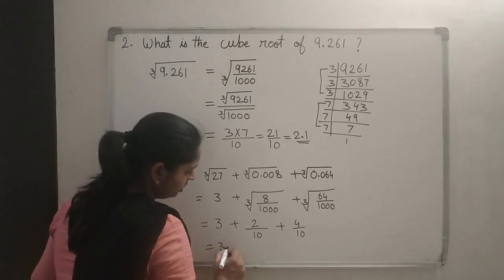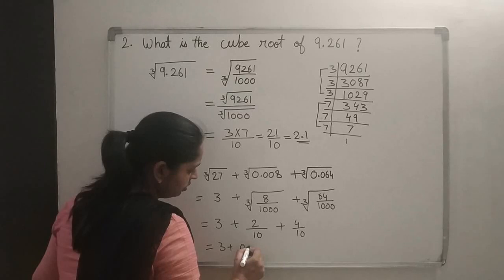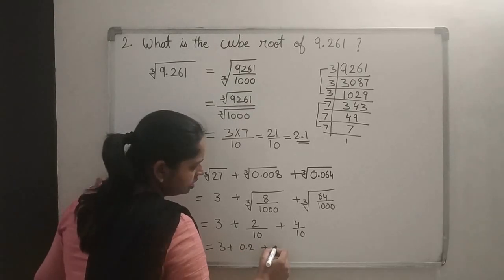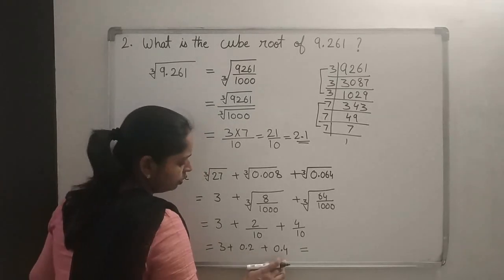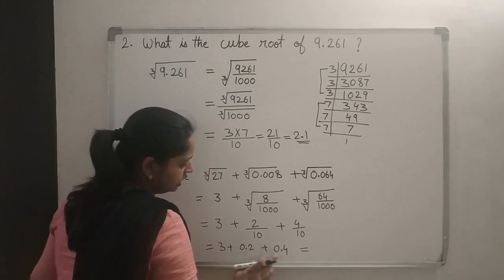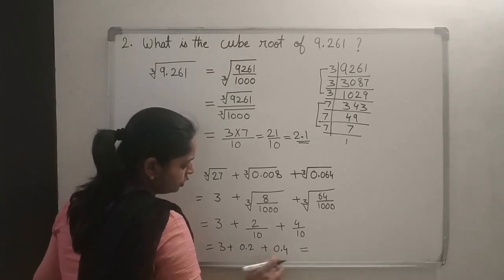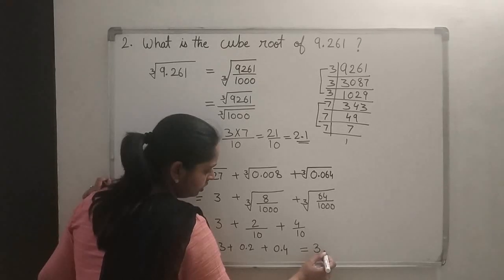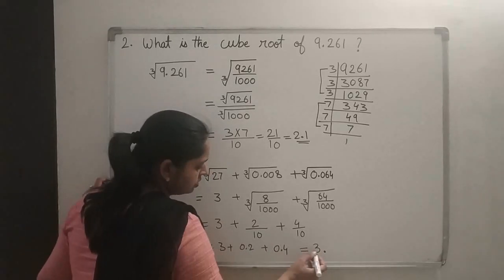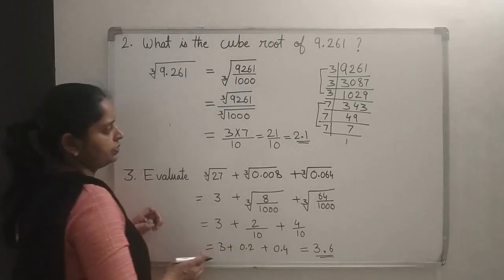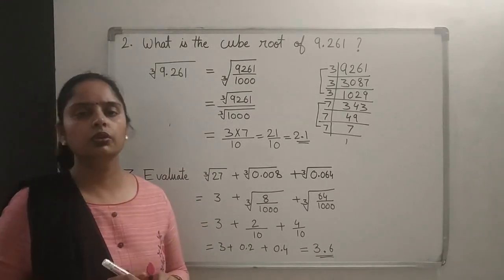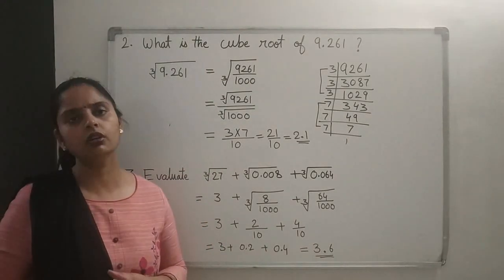So how much are we having? We are having 3 plus 0.2 plus 0.4, right? So this will be equal to how much? Both are at the tenth decimal place, tenth decimal place here also, so you can add, and you will get 3.6. 4 plus 2 is how much? 6, so 3.6 will be the answer for it. Okay, so go through the video properly and complete your chapter 4.